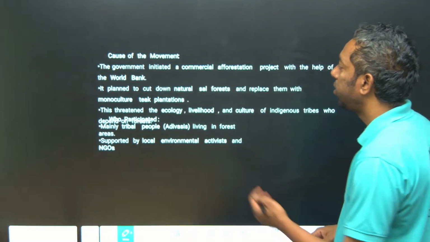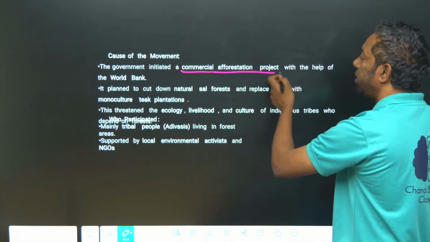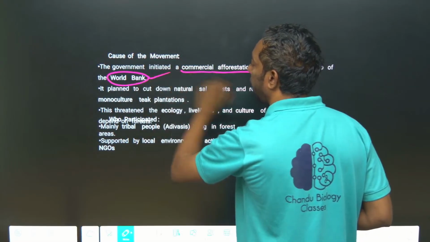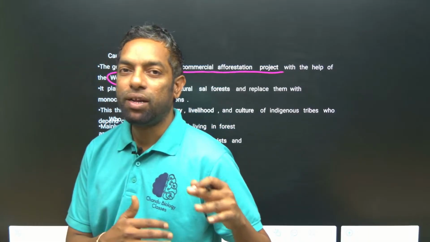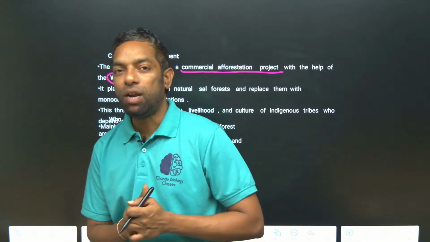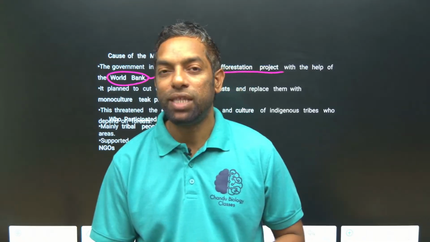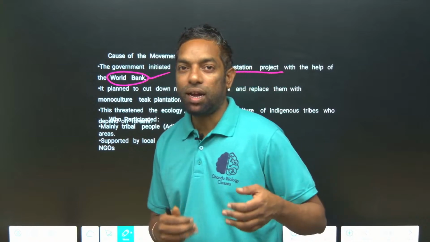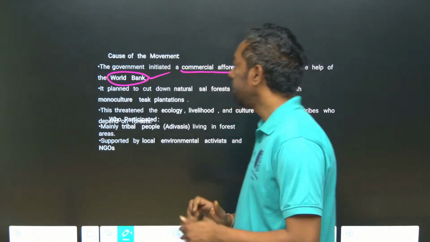Causes of the movement: the government initiated a commercial afforestation project with the help of the World Bank. They can ask you which movement started against government policies with the help of the World Bank. The World Bank was also involved in this project. Of course, the local people didn't know what was going on. The government took support from the World Bank. Yes, this is the World Bank project.